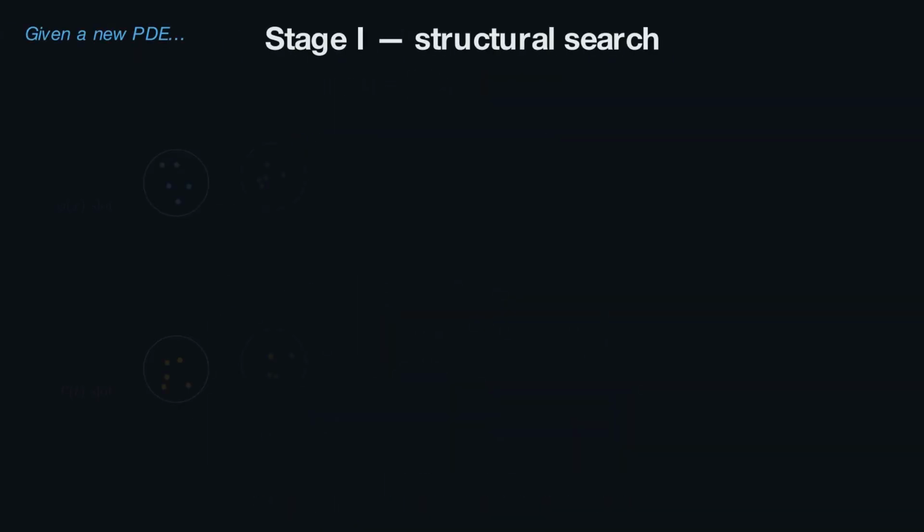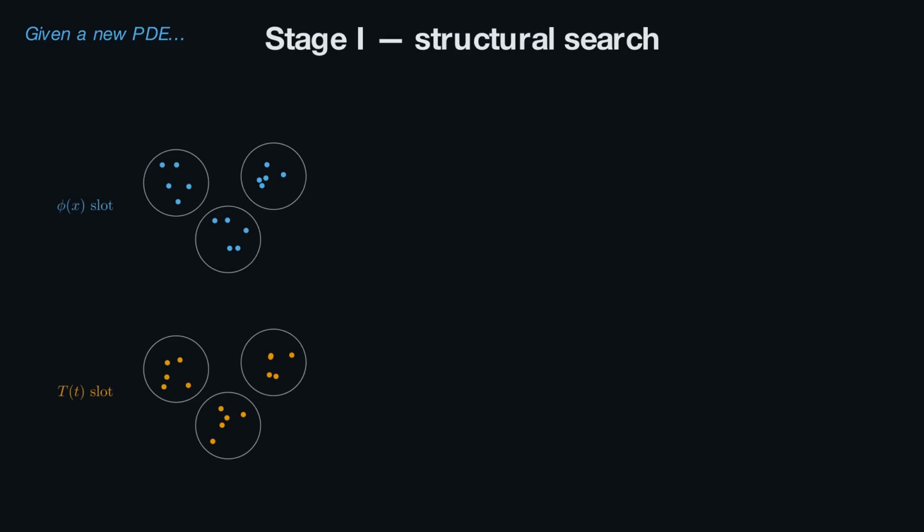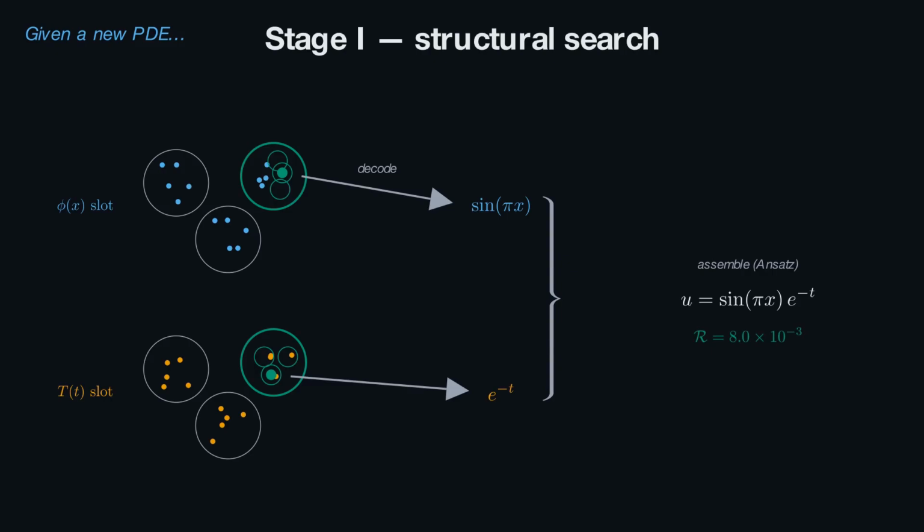The first stage begins with the solution structure. For each slot, we cluster the admissible atoms. Then, we decode a representative from each cluster. And finally, we assemble the components through the ansatz and score the candidate by the PDE residual. The most promising cluster is repartitioned, and the procedure repeats until the structure is determined.